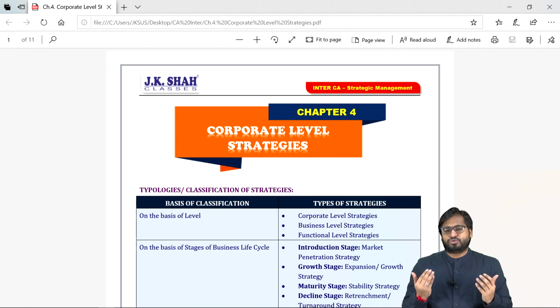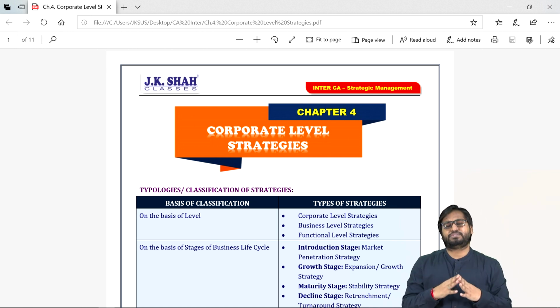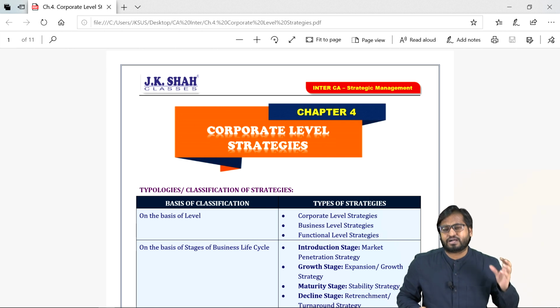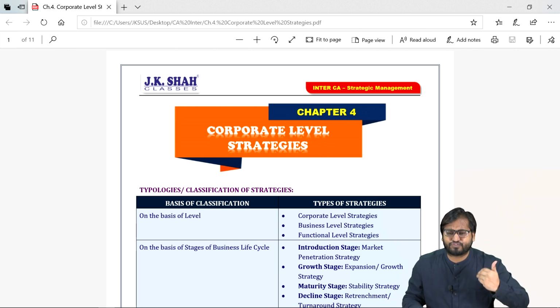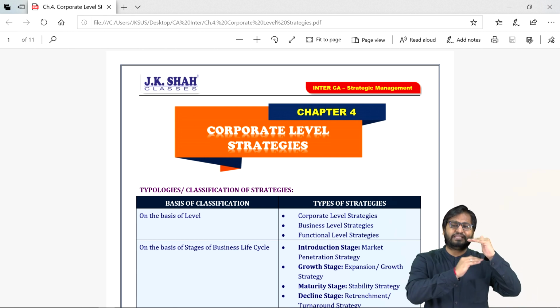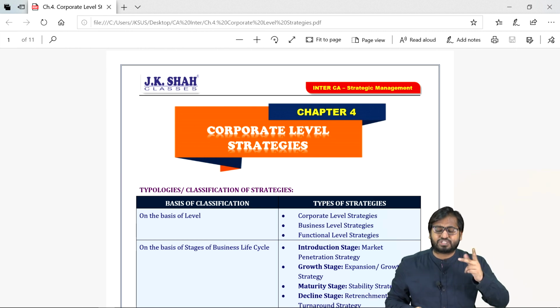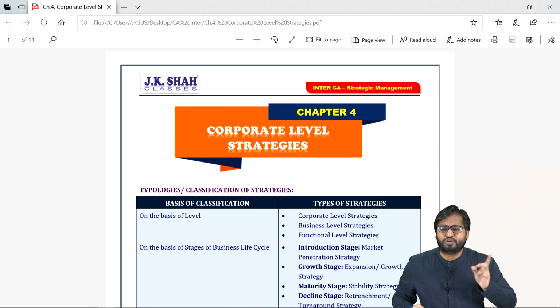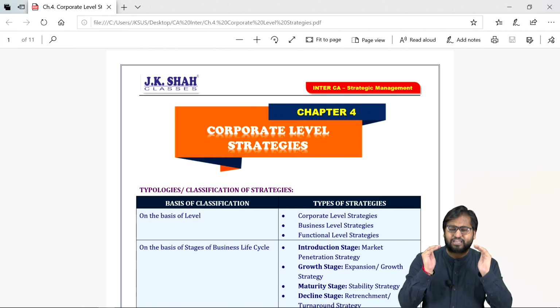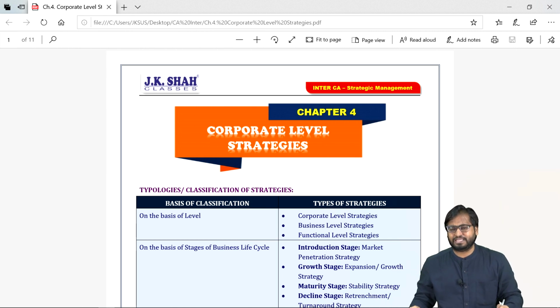So we are trying to improve our functional performance. What are we trying to achieve? An improvement in functional efficiency. What sort of growth do we want? We want incremental growth. What do you mean by incremental growth? Additional growth. 1 plus 1, 2, 2 plus 1, 3, 3 plus 1, 4. We don't want exponential growth. We are very happy with the current level of performance. So all this comes under stability strategy.